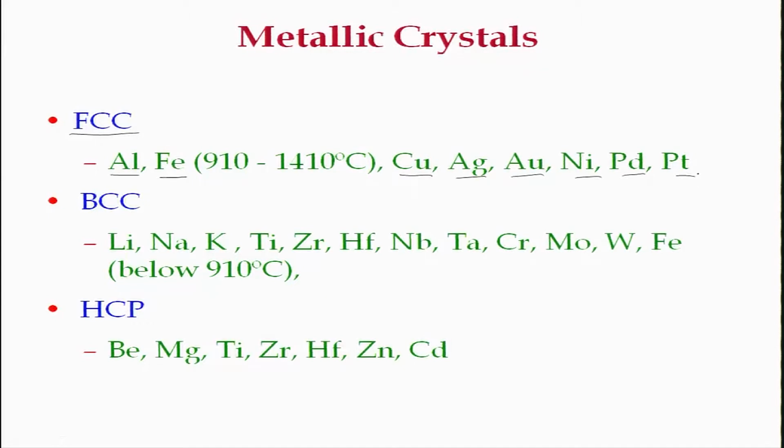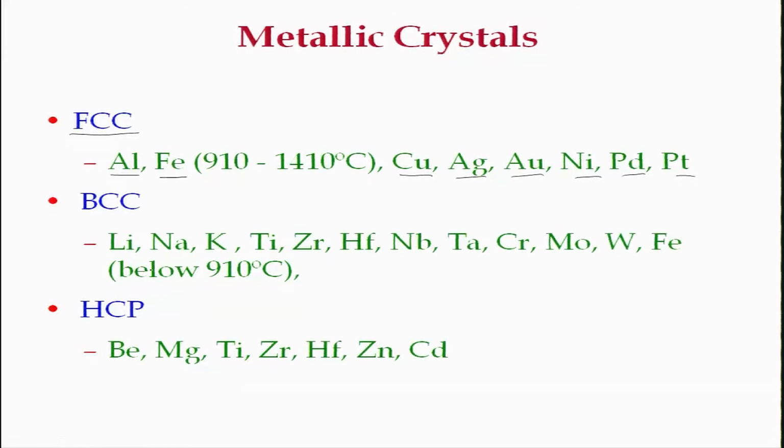Body centered cubic materials are lithium, potassium, sodium, titanium, zirconium, hafnium, niobium, tantalum, chromium, molybdenum, tungsten. Iron at room temperature, below 910 Kelvin, is BCC. And then there are some metals which are HCP, hexagonal close packed.